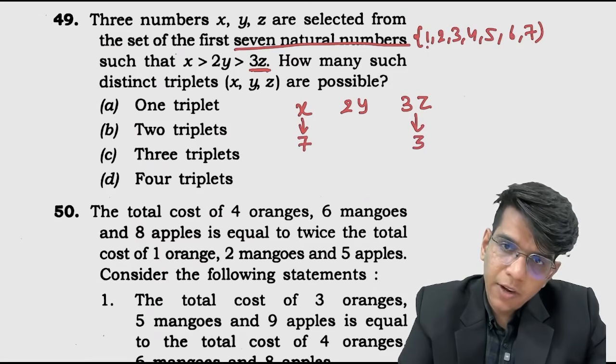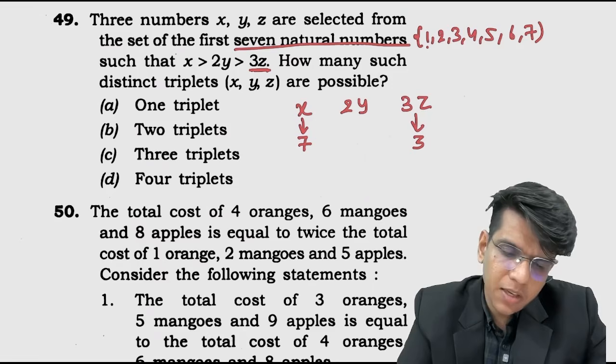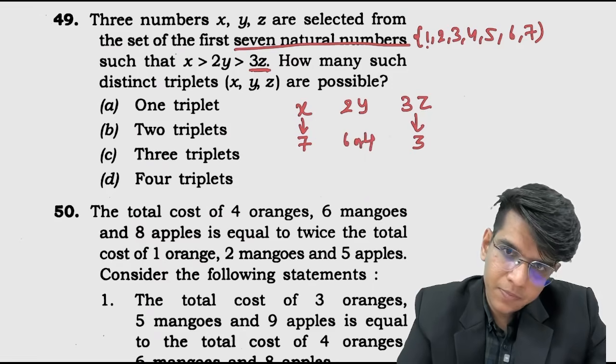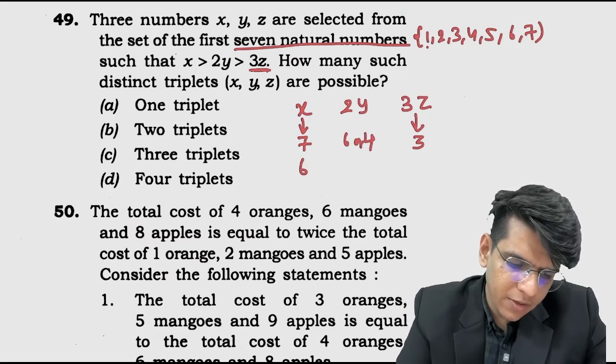In between you can find multiple of 2 and y, 2y, so multiple can be 2 नहीं हो सकता, 4 होना चाहिए, और it can be 6. जब यहाँ पे 6 होगा, here we can have 4, here we can have 3, no other possibility.